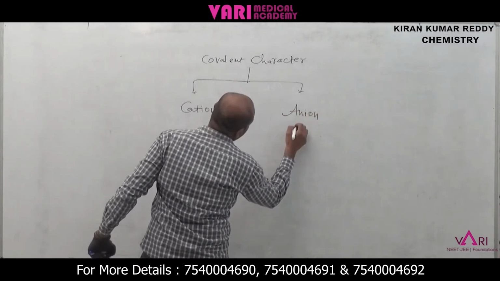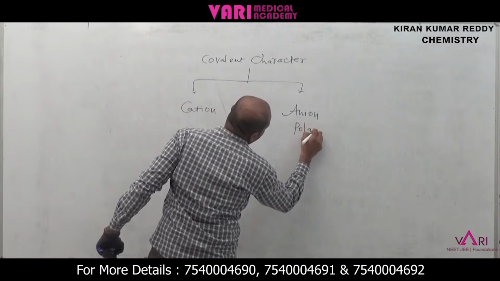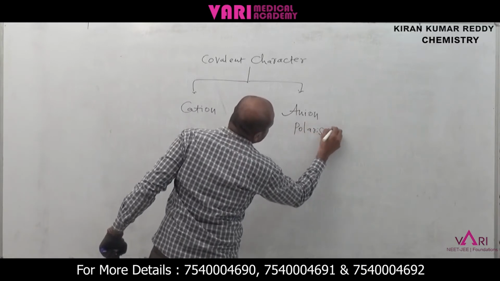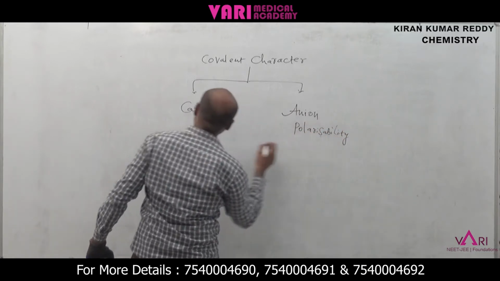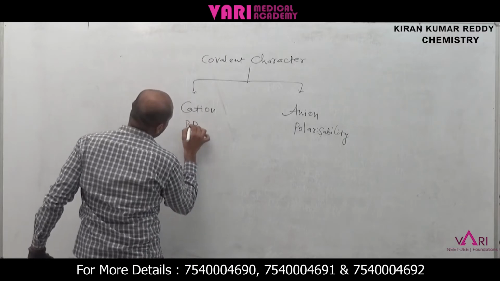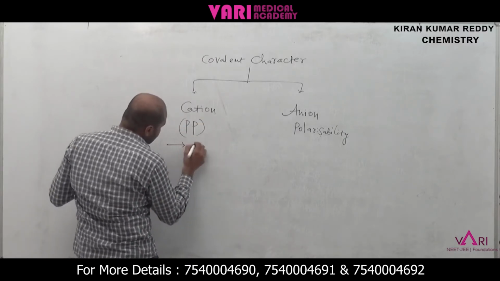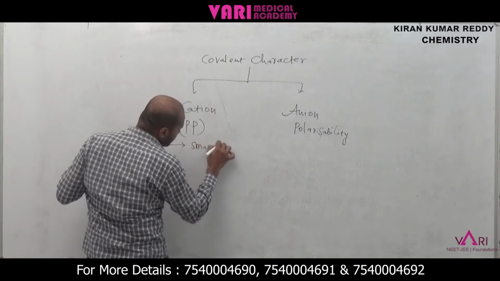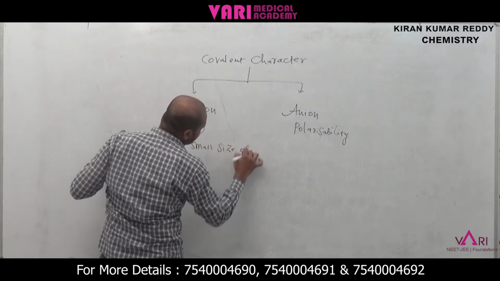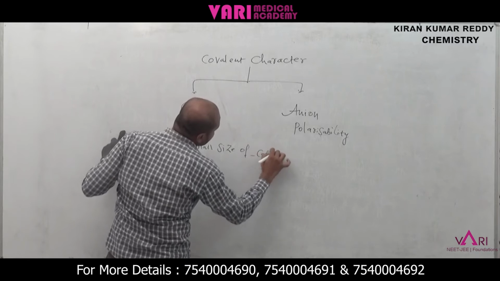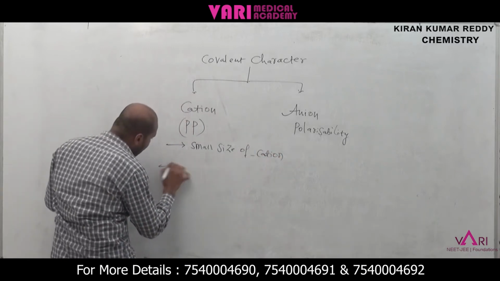Anion has polarizability. Cation has polarizing power, PP. What are the important points? Small size of cation means more polarizing power, more covalent character.